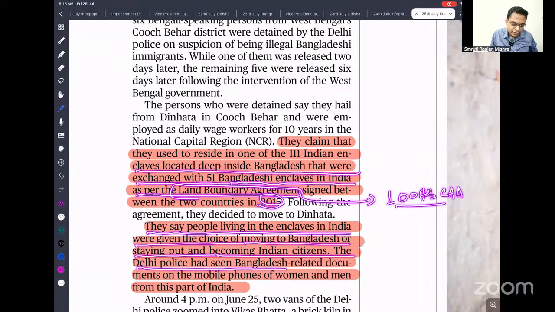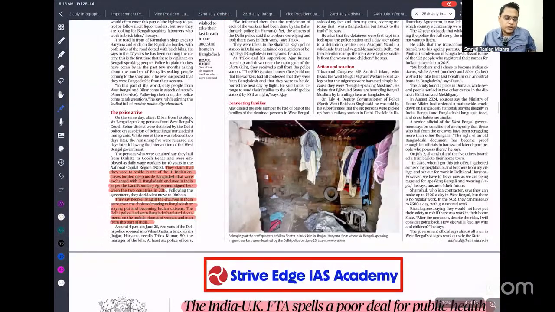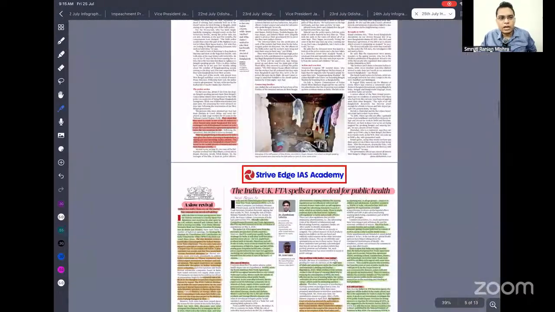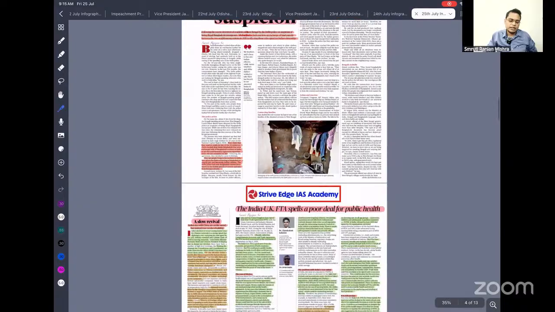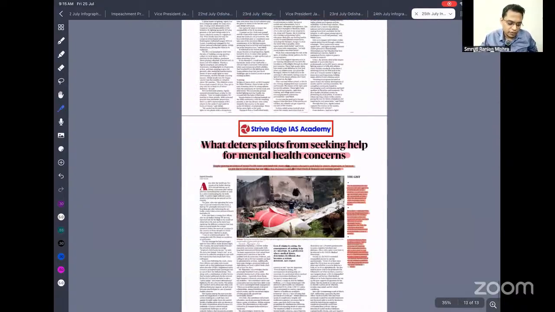The Delhi police have been seizing Bangladesh-related documents on the mobile phones of women and men on this part. So that is what we need to ensure, because we need to find out those who are illegal, they should not be allowed, while those who are our citizens we should not harass them, because it is ultimately creating hardship for them. So that is what step we need to take.